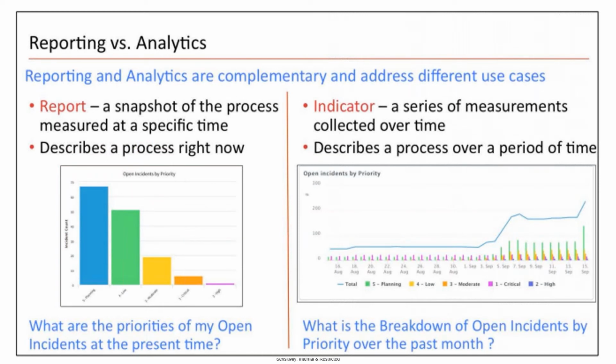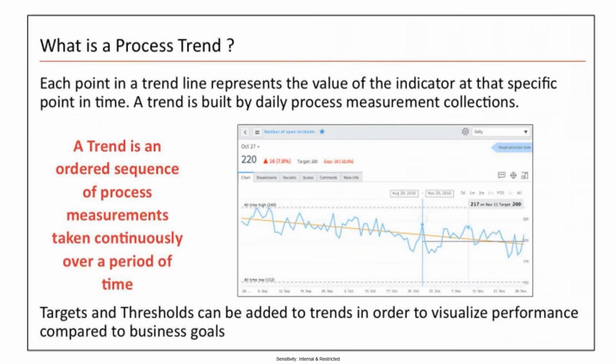Right. So here I have a question. What was the target? How did the organization actually calculate that target? Is it the number of tickets? Is it time? 220 versus 200? Yeah, good question.